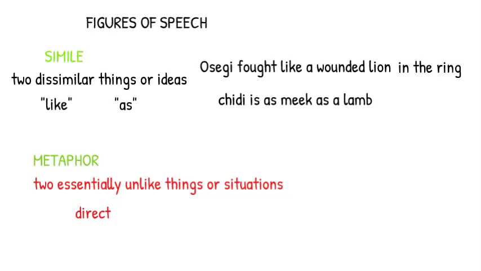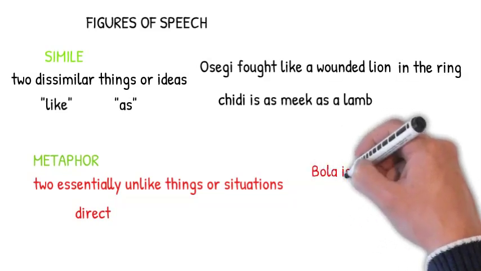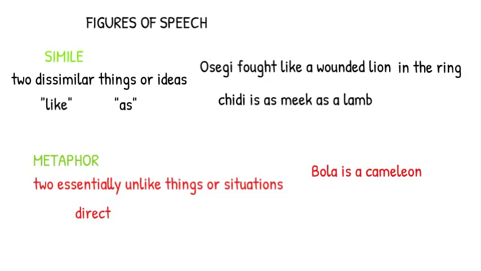Instead of saying A is like B, we say A is B. Consider some examples. Bola is a chameleon, or B is a tortoise. Notice that in those two examples, both comparisons were direct.